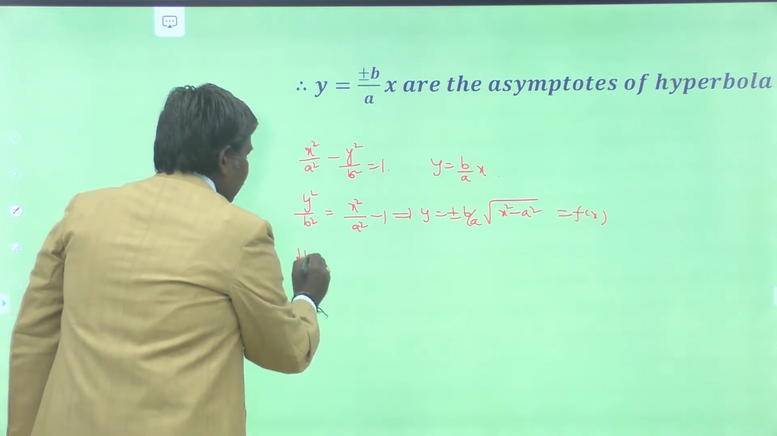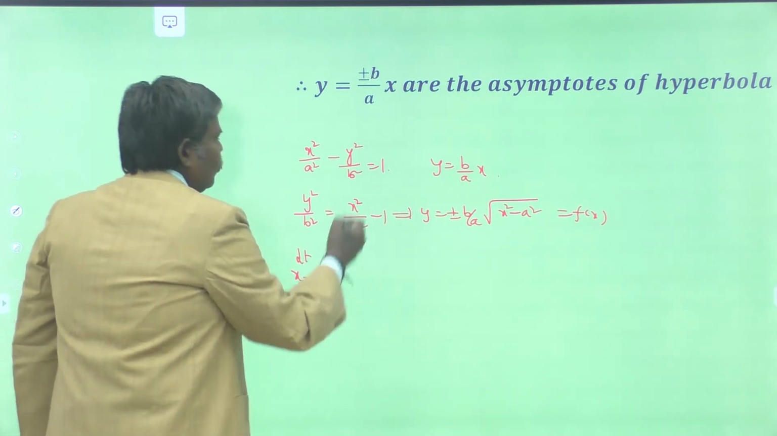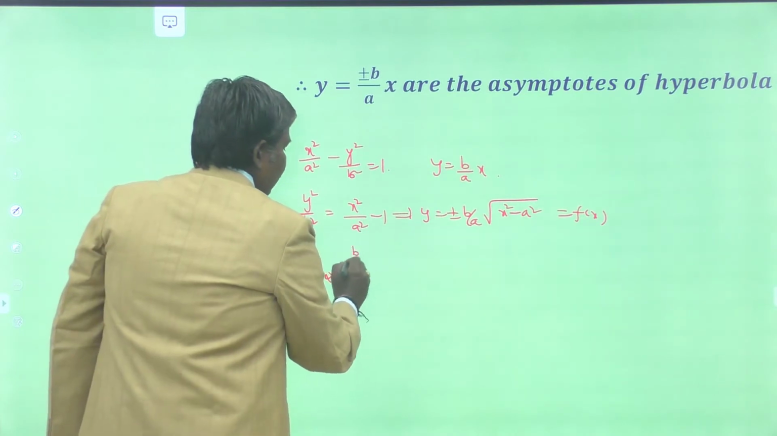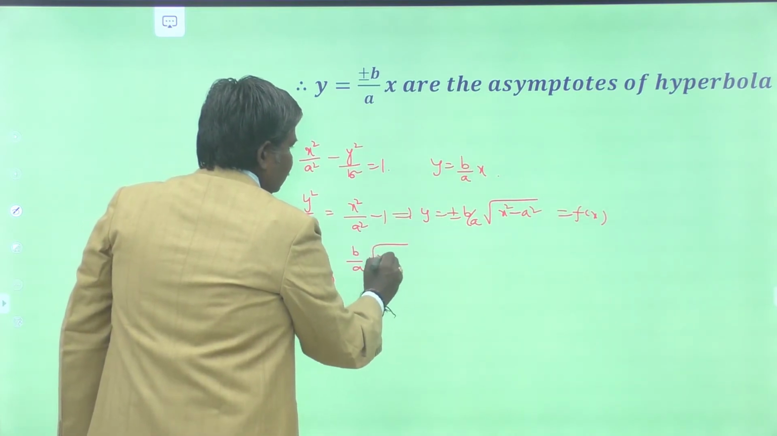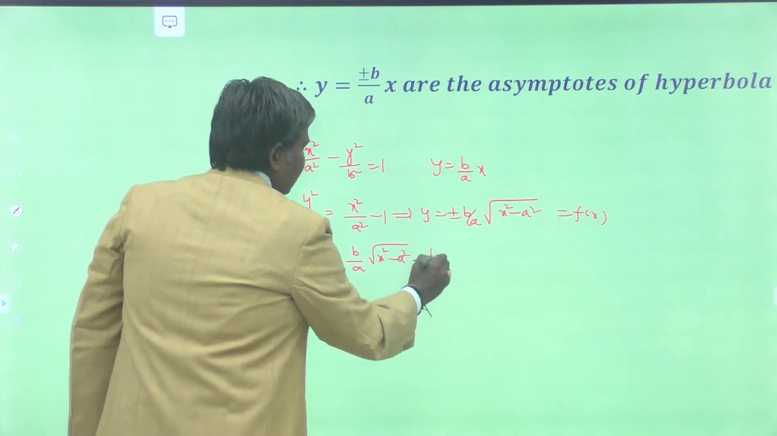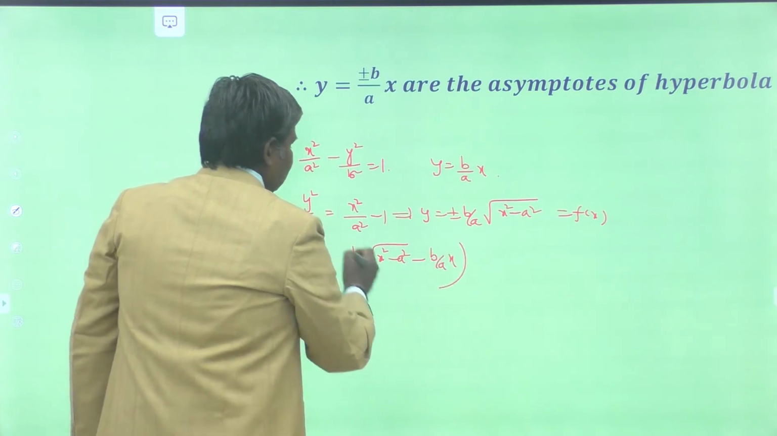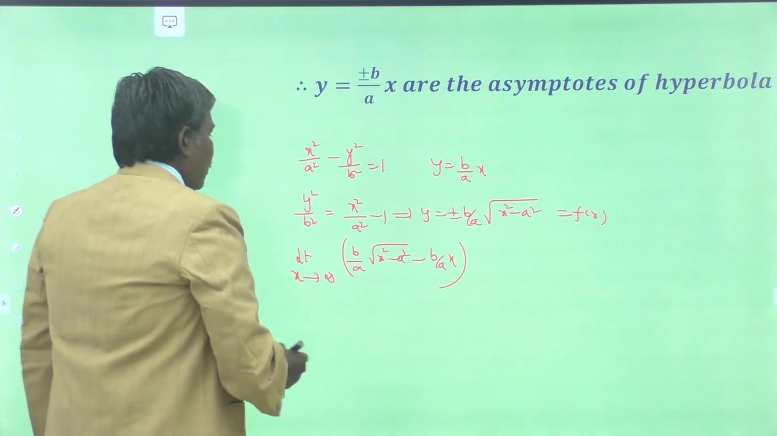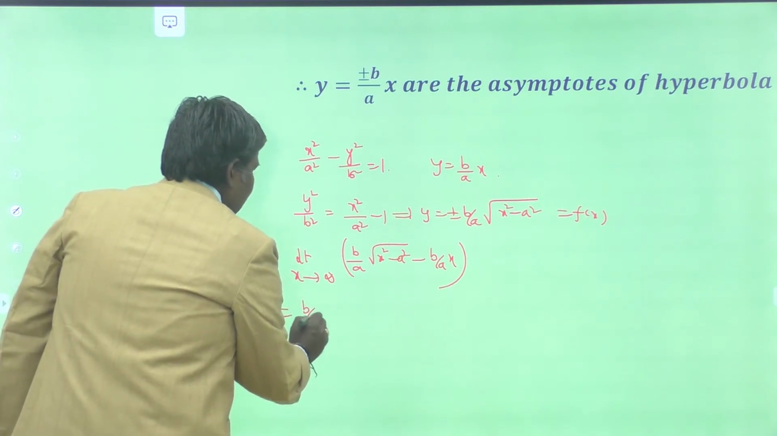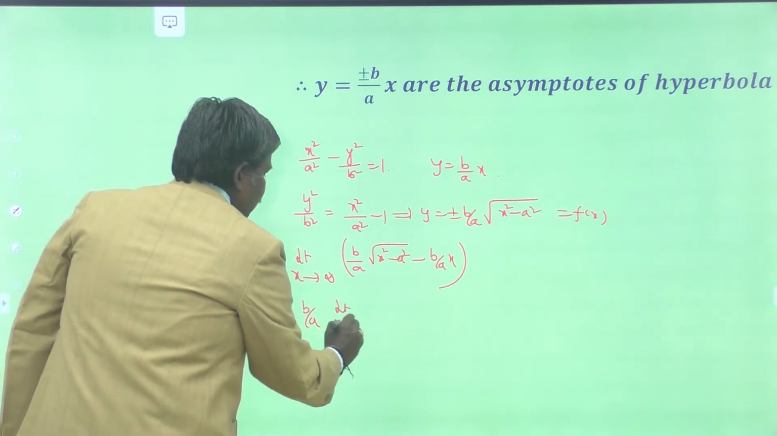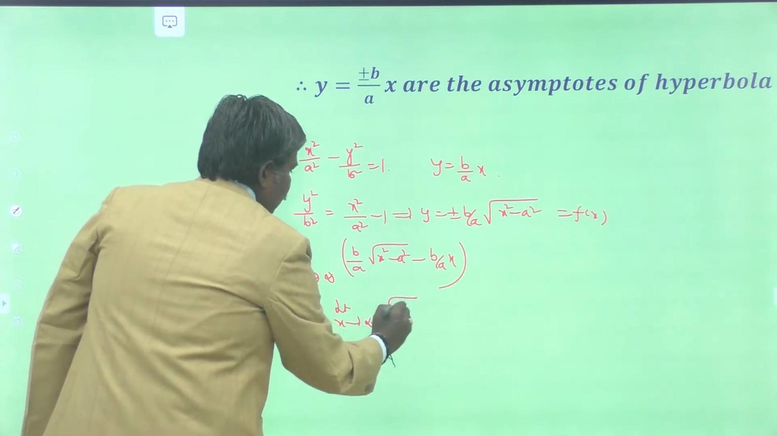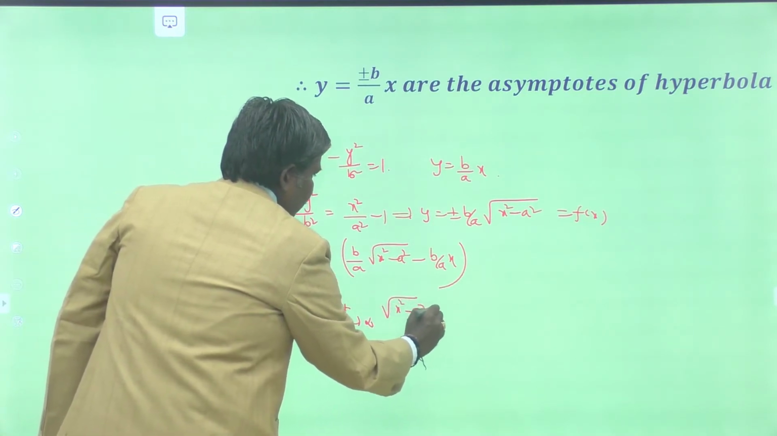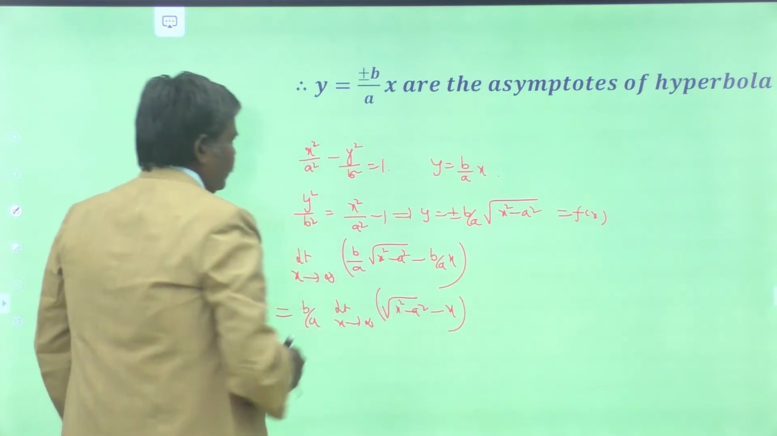What you have to prove? Limit x tends to infinity, curve minus line. So we are taking b by a into root of x square minus a square minus b by a times x, as x tends to 0. You have to show that. So how to do this one? b by a may be common. Limit x tends to infinity, that is root of x square minus a square minus x.